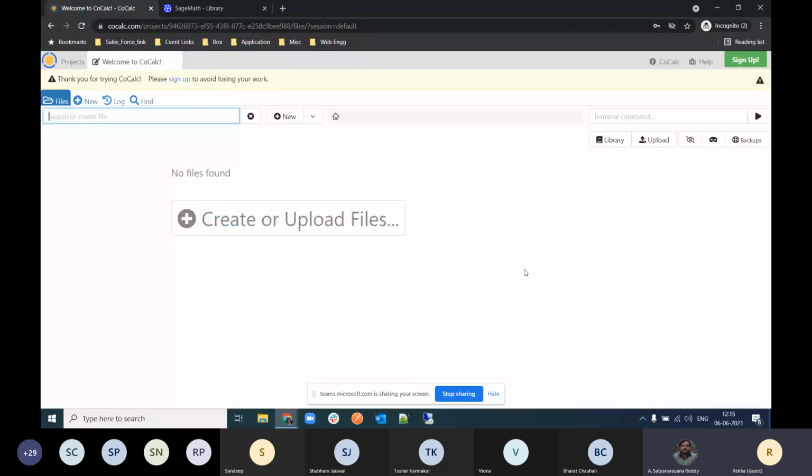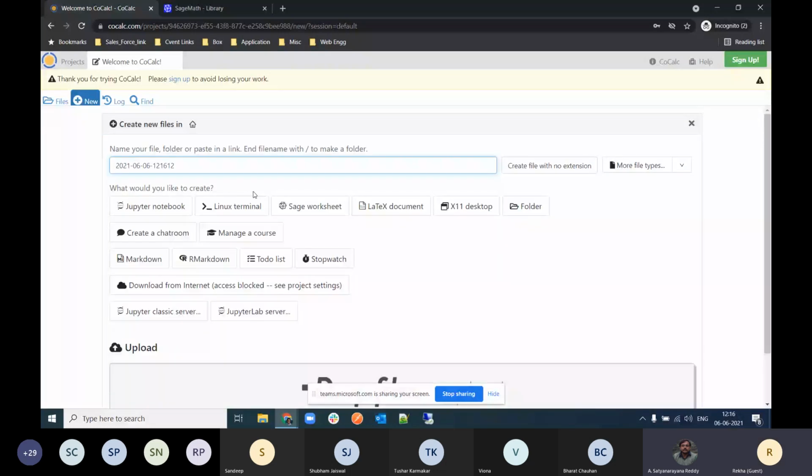Right. So we will arrive at this page, and I want to create my file and my project. So just click over this plus button, plus or create or upload files, and just click here, everybody. Then here you need to type your file name. So I am typing, suppose, SageMath